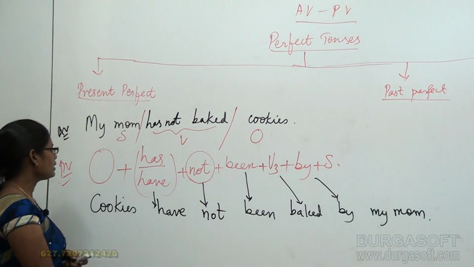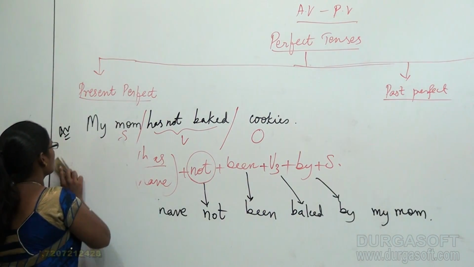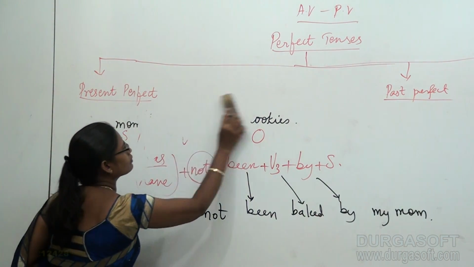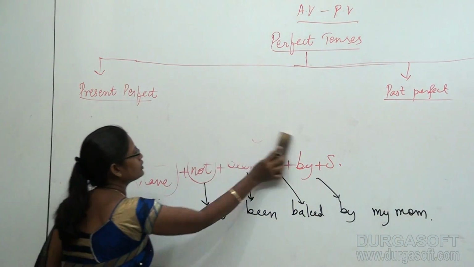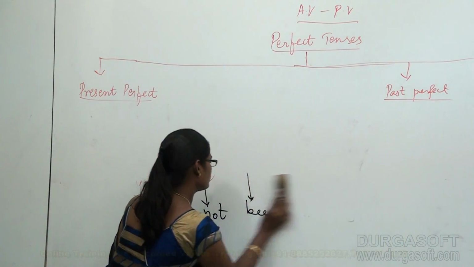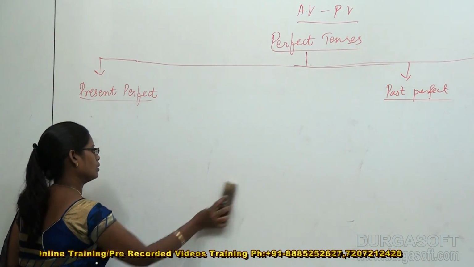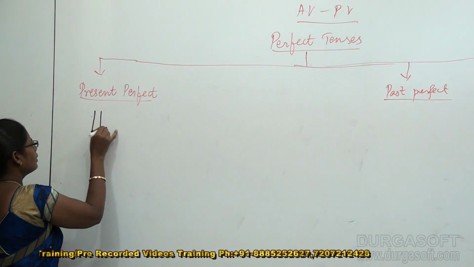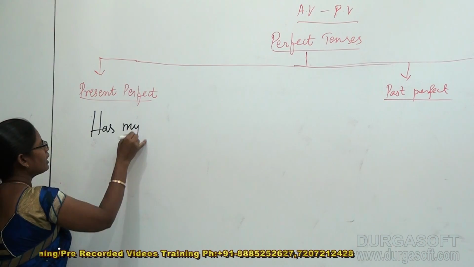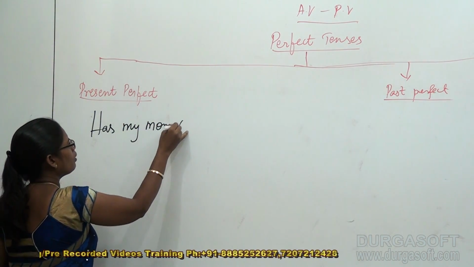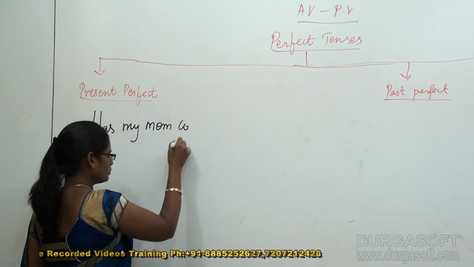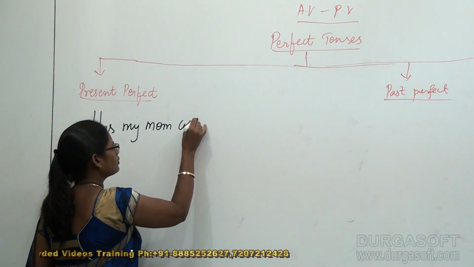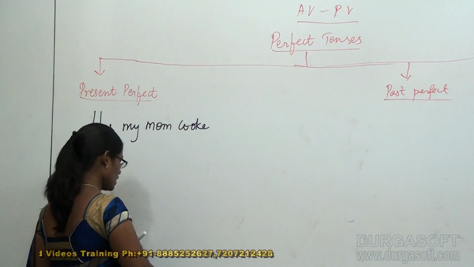Okay, now let us deal with some more examples with questions. I want to make a question with this. That is, has my mom baked cookies?